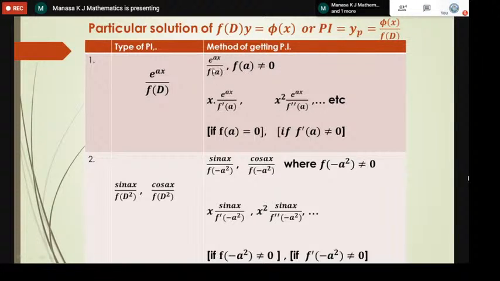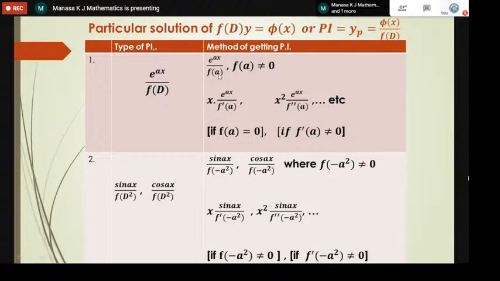That's all. It is e power ax by f of a. You can see every d is replaced by a. Just replace d by this a value and check whether it is equal to 0 or not. Because if the denominator is 0, it becomes infinity. So if this is not equal to 0, it is the solution.